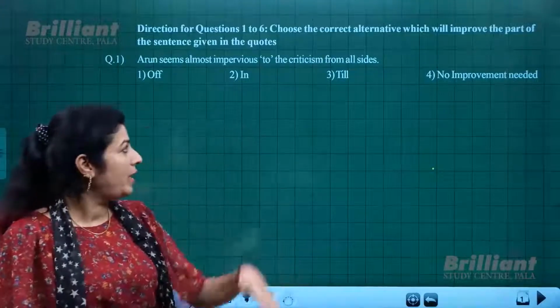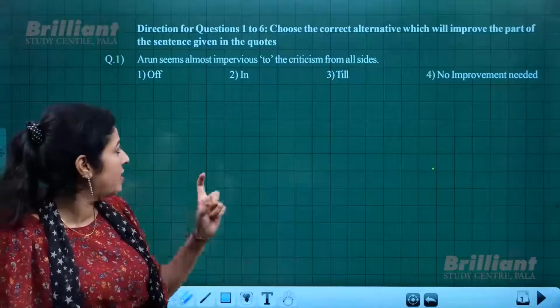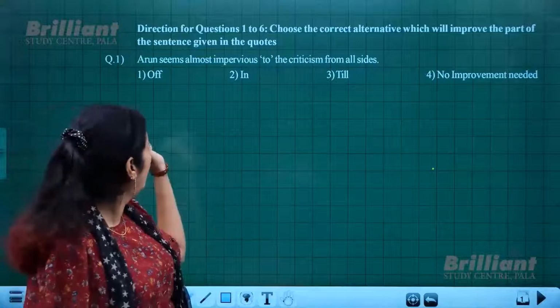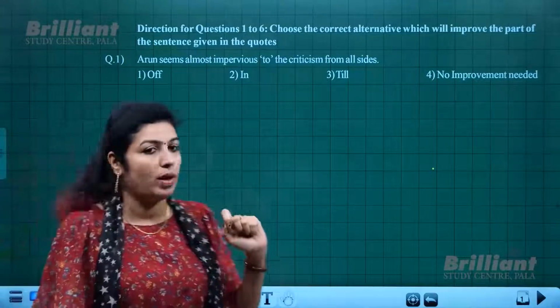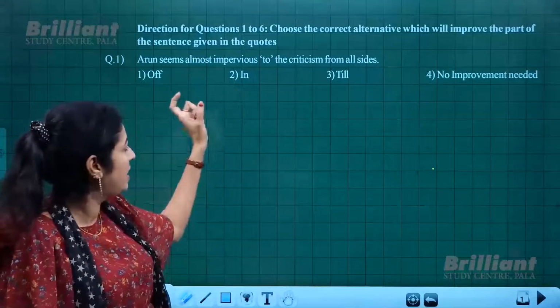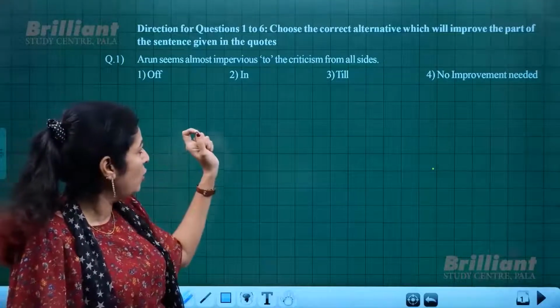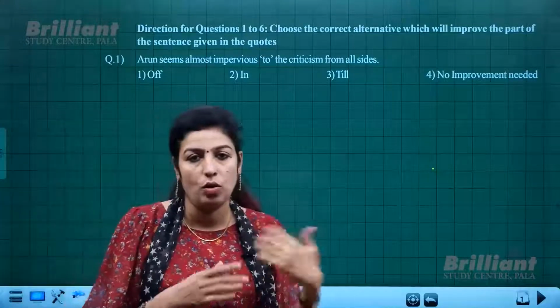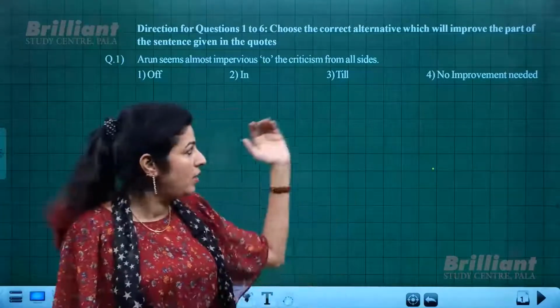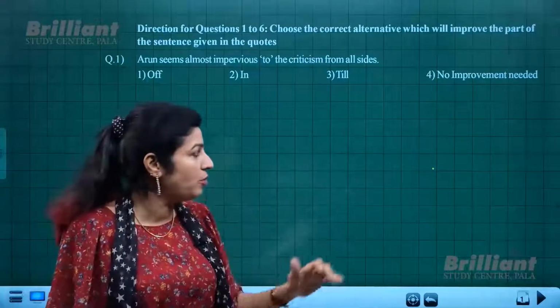So let us start with the discussion, and that is with the first set of questions where you have to choose the correct alternative from the given one. That means whatever is given in single inverted comma, you have to substitute that with the given options if required. If no improvement is required, you have to choose the fourth one, that is no improvement needed.